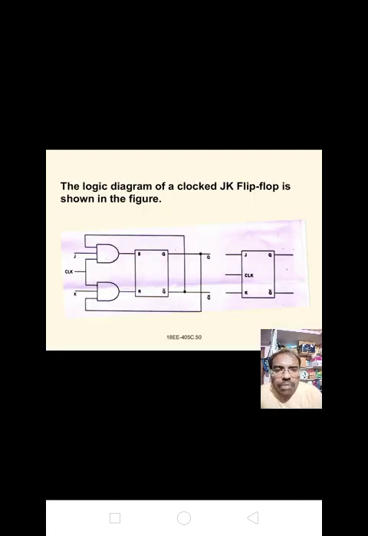The logic diagram of clocked JK flip-flop is shown in the figure. Please have a glance at it and draw this diagram in your notebook.